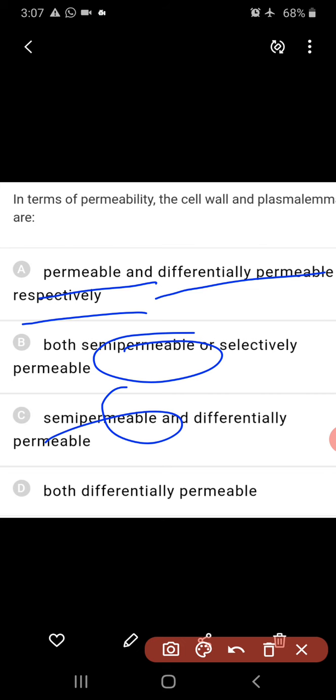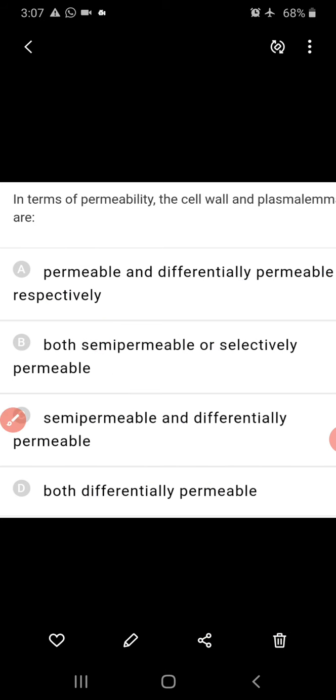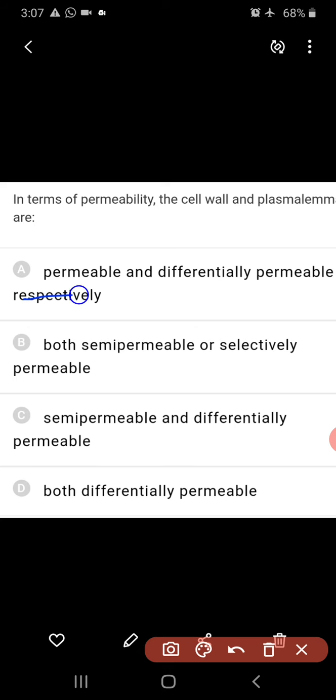Both differentially permeable, wrong. Yes, all are wrong except the first one. Cell wall allows both the solvents and solutes, whereas the cell membrane allows all the solvents and few solutes. Hence it is differentially permeable.